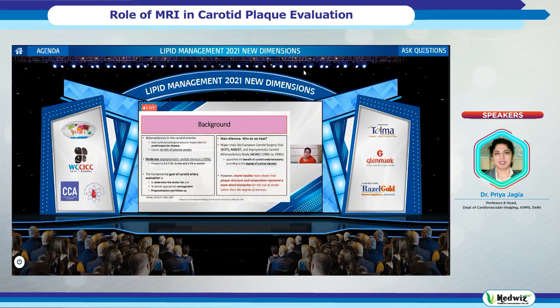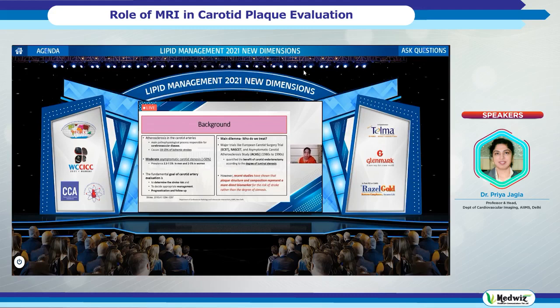So we have had some classic trials. We had the NASCET, ECST, and ACAS trials, which were done in the 1980s and late 1990s, which quantified the benefit of carotid stenting or endarterectomy based on the degree of luminal stenosis. But only recently, the studies which have allowed us to do plaque evaluation have shown that it is the plaque structure and composition that represent a more direct biomarker for evaluation of the risk of stroke rather than the degree of stenosis, which has traditionally been the way to go for taking the patient for intervention.